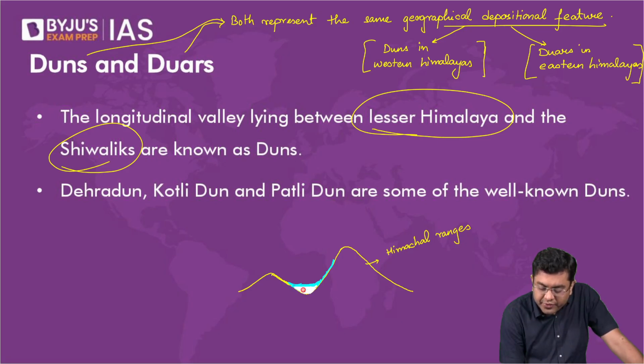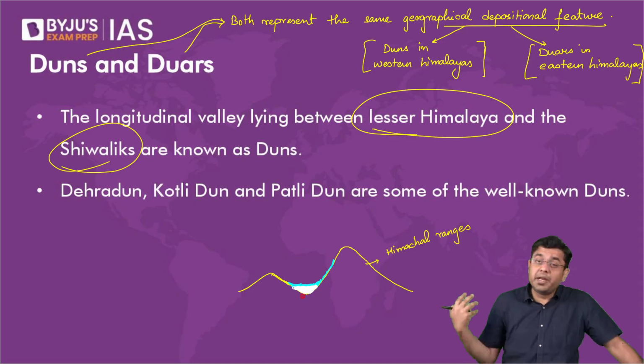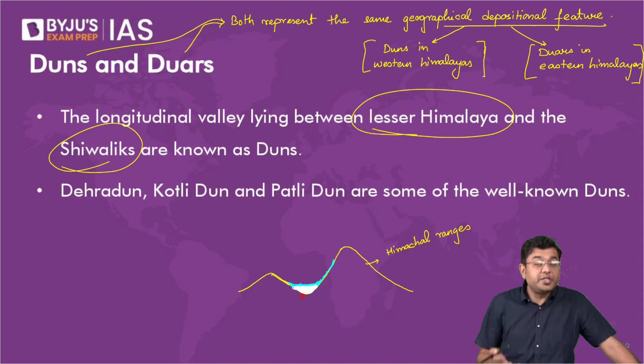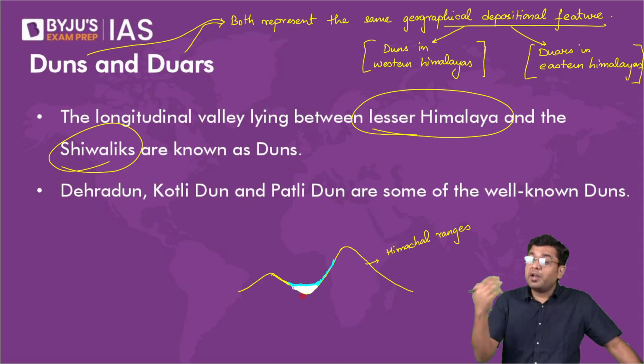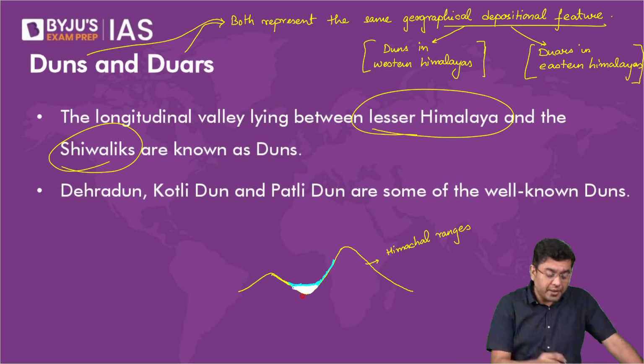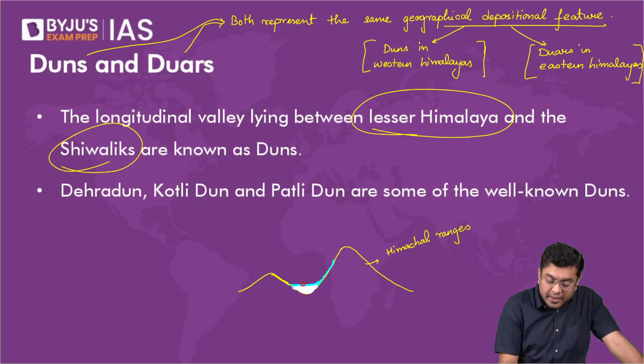Now, these deposits kept on increasing in height and size. Also, if you take a look at the Himalayan rivers, they bring in a huge amount of deposits. So these deposits keep on getting accumulated. Water level would go up. Eventually, what would happen? The water would flow from the side. The river would find its own pathway to flow, and you would be left behind with these flattish deposits. So these kinds of flattish deposits are referred to as dun or duar.